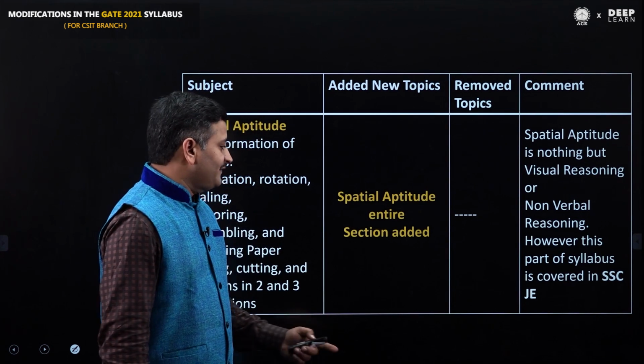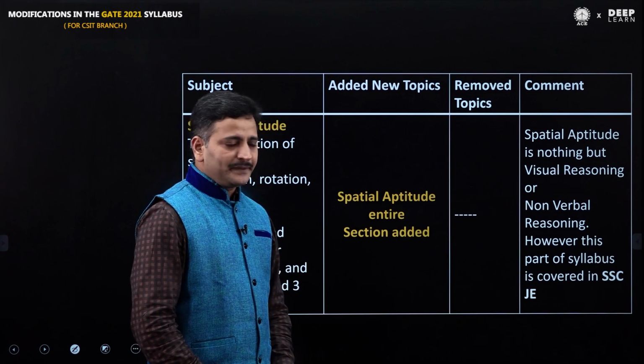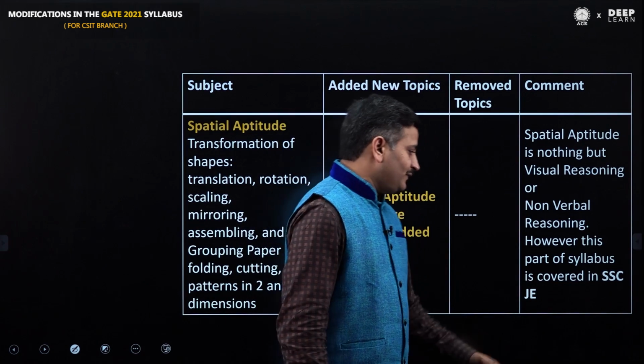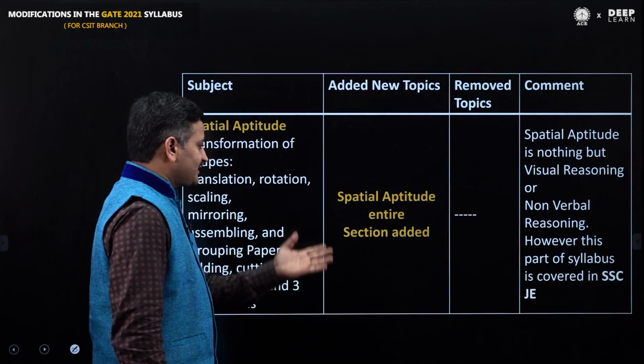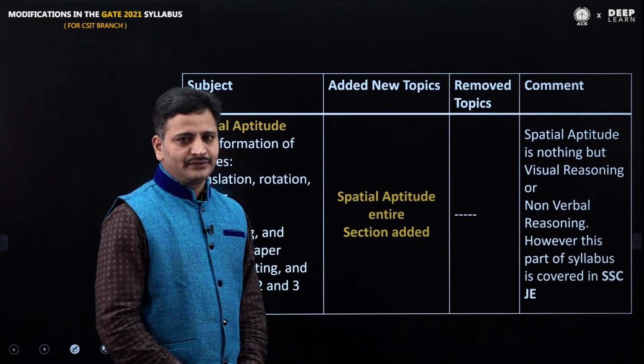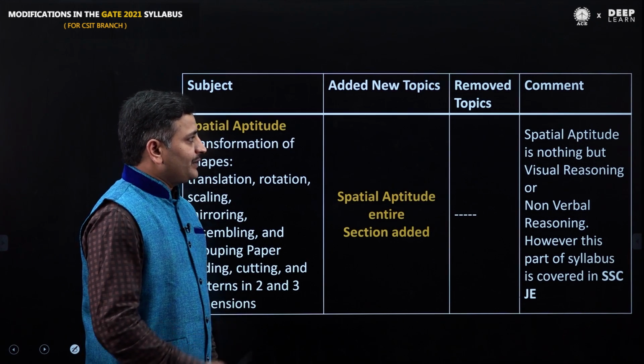Our senior faculty team already has experience with spatial aptitude, because this concept is already there in SSC JE. They will teach these topics in online as well as offline mode. So these are the major changes in numerical aptitude and general aptitude.